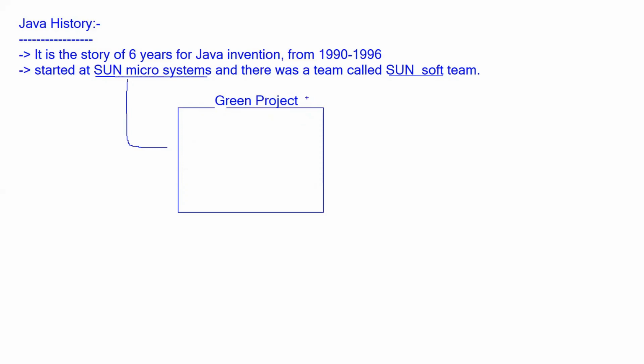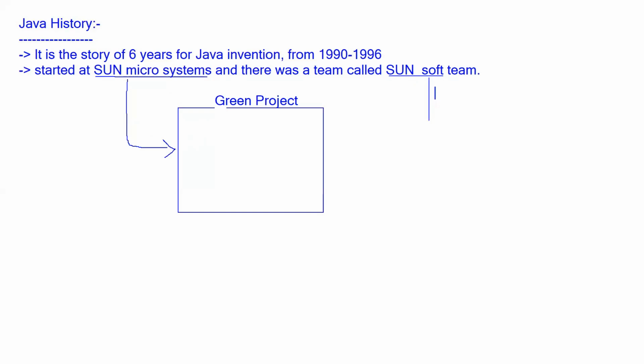This project is also called the 7-star project. They were doing some R&D and they started developing it. The Sunsoft team had many people. So who are the Sunsoft team people?